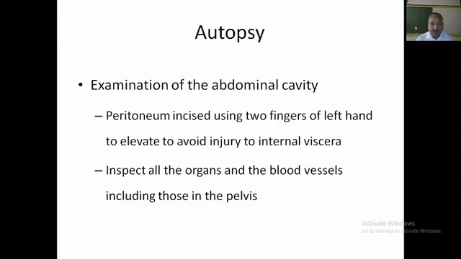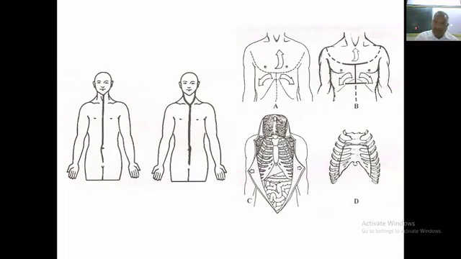Inspection of all other organs, especially organs of generation. On X-ray, the uterus may be containing some fetus, and the female may be unmarried, so this may be a cause of death. Or she may be married and the husband is not in the country for the last 2 years, he is away, so she may be pregnant and then no way out, she is unable to face the society. Sometimes abortion may be the cause, that is criminal abortion. An abortion stick may be found in the female genital tract.